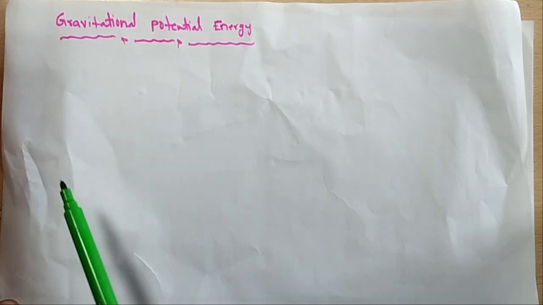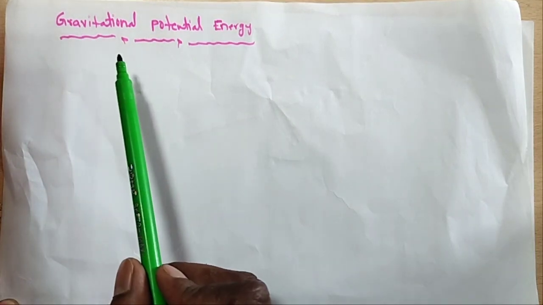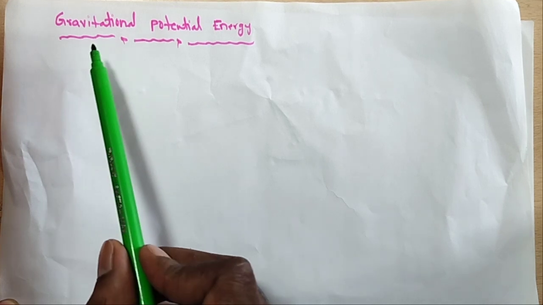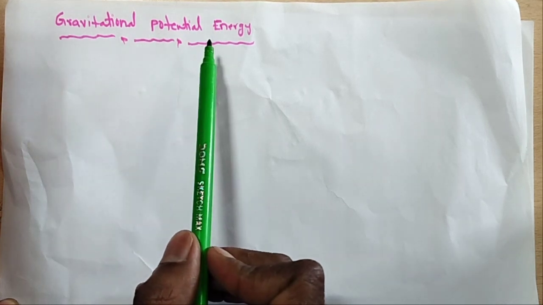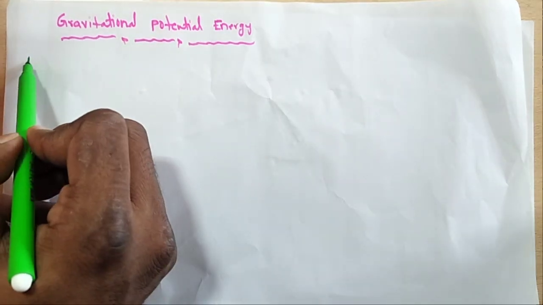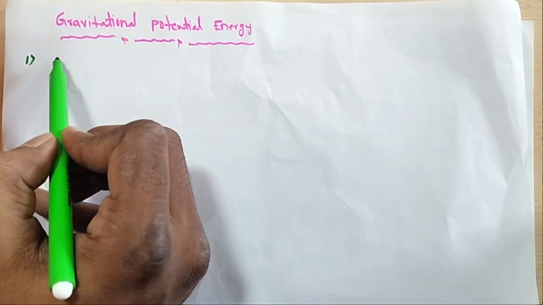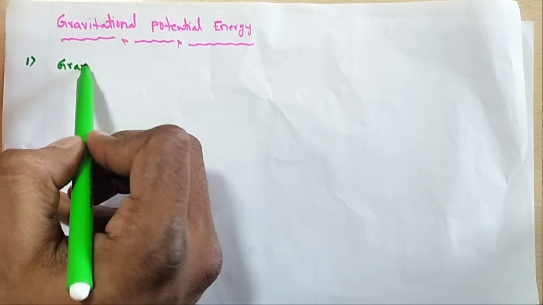Students, this is the gravitation chapter, video number 4, gravitational potential energy. First I will give some different types of definitions. Gravitational field.